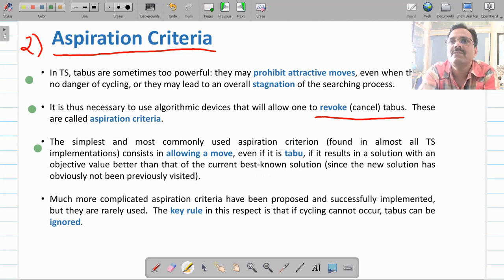So if F's objective value is better than node B, then allow F to be selected as the current base node, although it is in the taboo list.